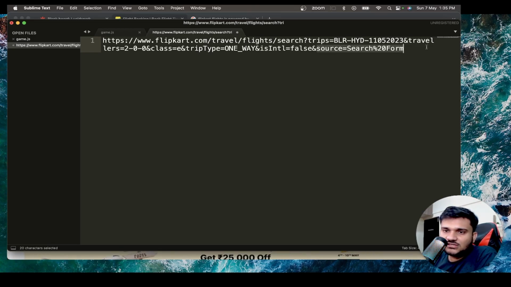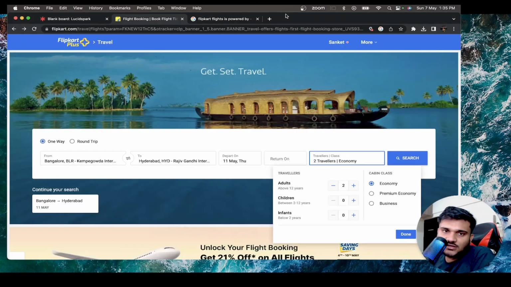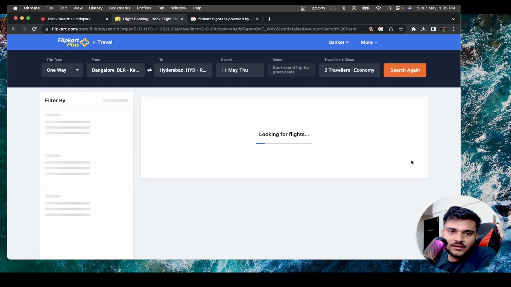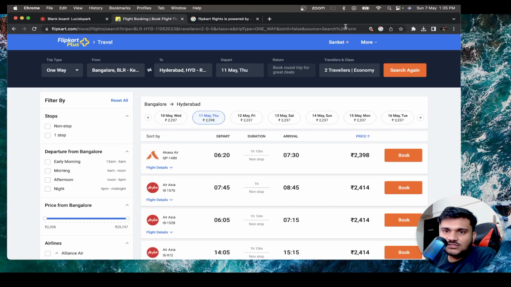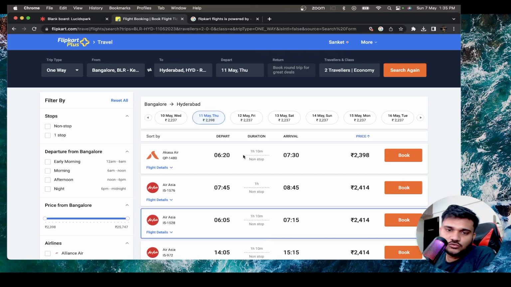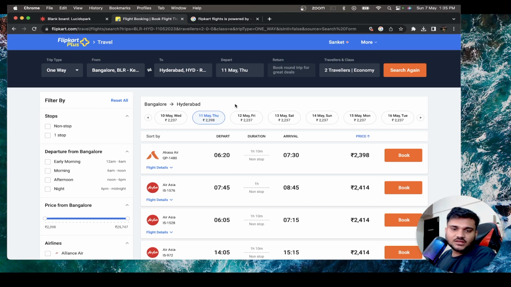What is the source of the search? This is not important for us. This is generally for their own tracking purpose, that the user landing on the page, where they actually started their journey from. So we started our journey from this search page only. So that's where we came up and landed, right? All of this %20 that you see, these are URL encoded characters. I've already talked about what a URL encoded character is, and we also mentioned it in our Express app. Some special characters are URL encoded like this.